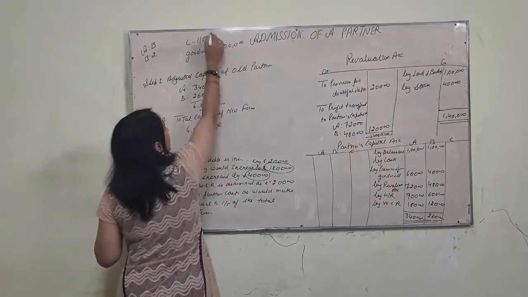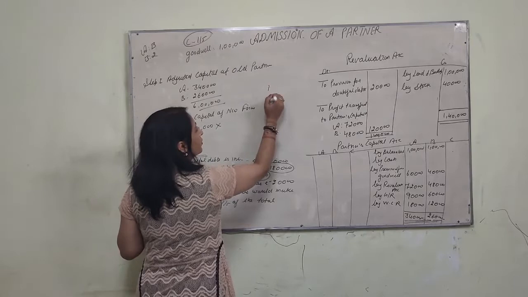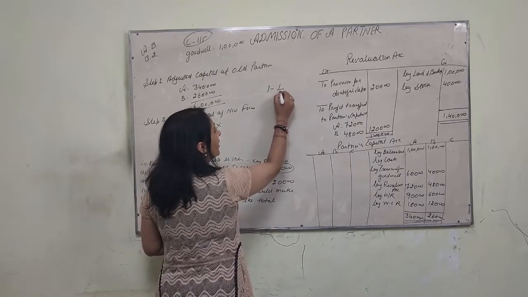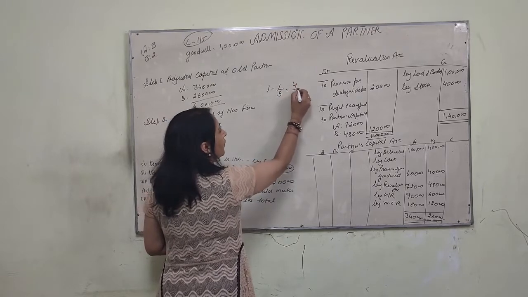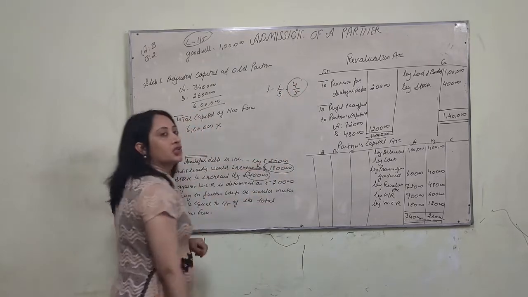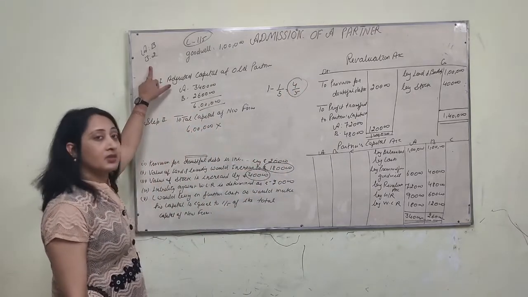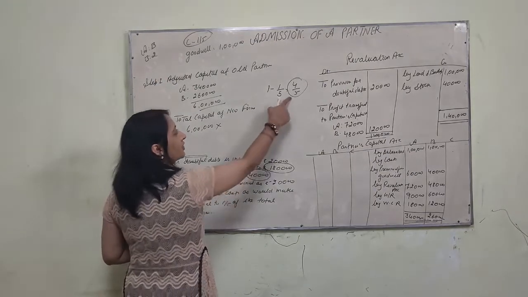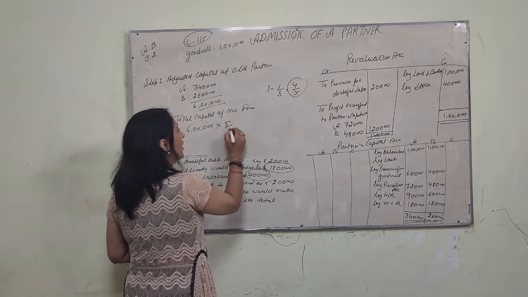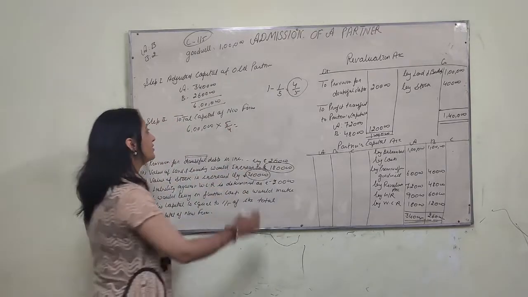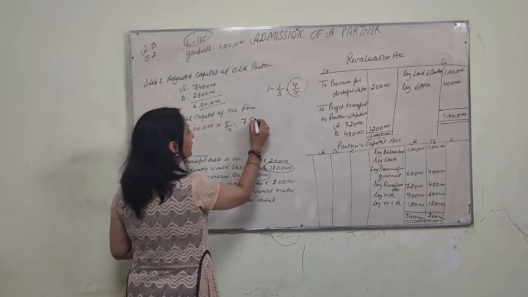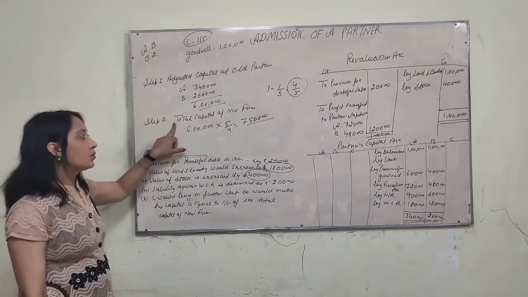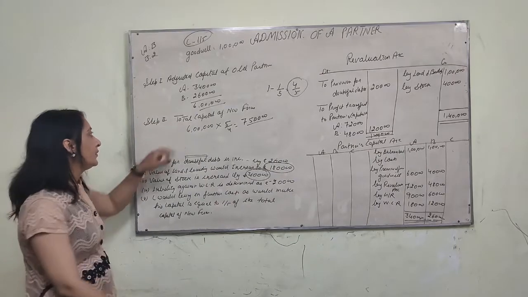C's share is 1/5. We will assume total profit is 1. 1 minus 1/5 is 4/5. It is the share of the old partners. Now reciprocal means opposite. The share is 4/5, so we will do 5/4. It means the total capital of the new firm is rupees 7,50,000.